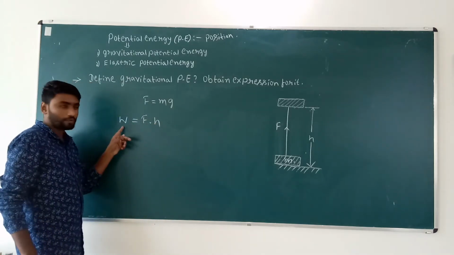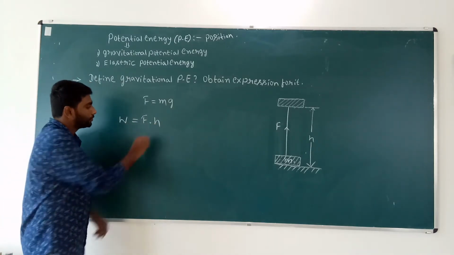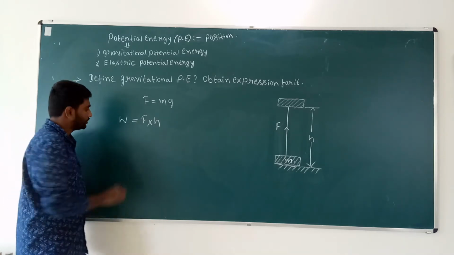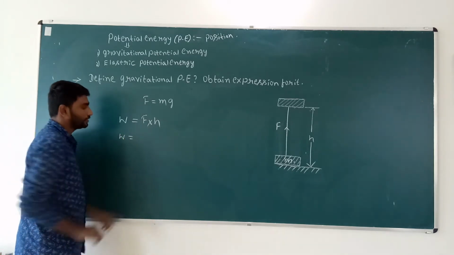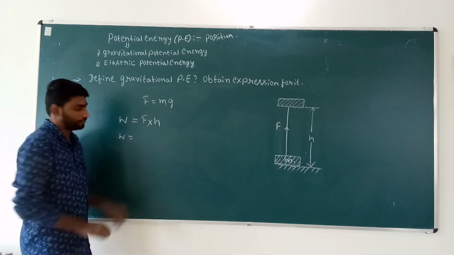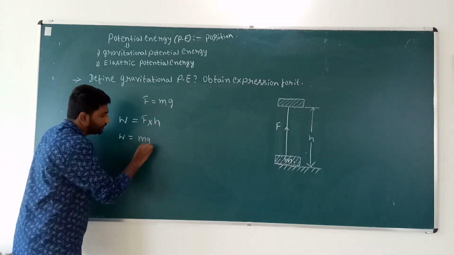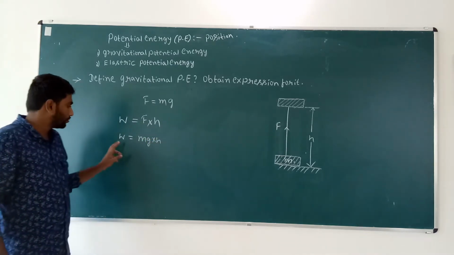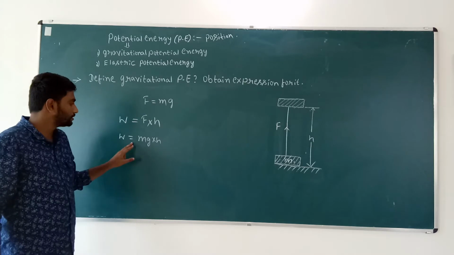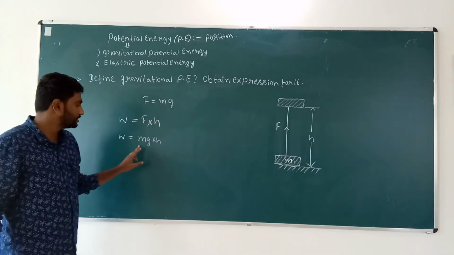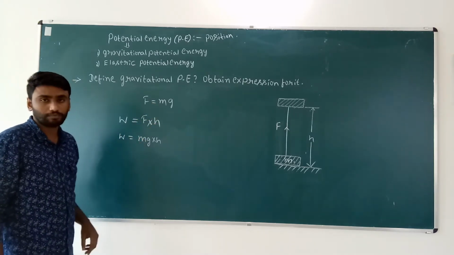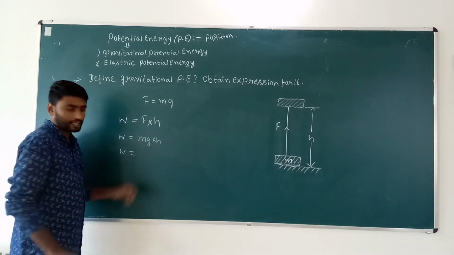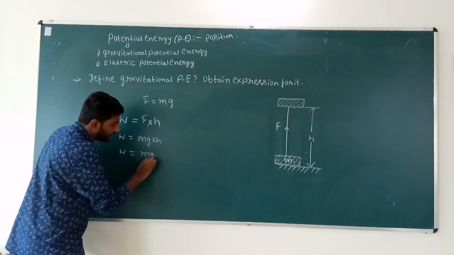So W equals force into height h, W equals mg into h. So work done W equals mgh.